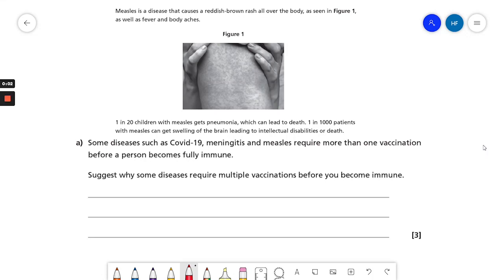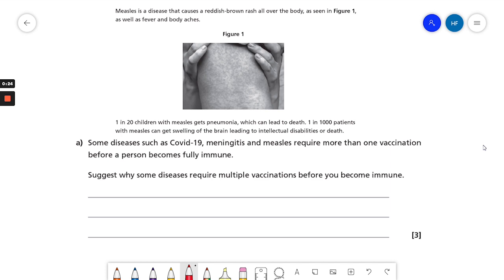Let's have a go at this exam style question. The question says, measles is a disease that causes a reddish-brown rash all over the body as seen in figure 1, as well as fever and body aches. 1 in 20 children with measles gets pneumonia, which can lead to death. 1 in 1,000 patients with measles can get swelling of the brain, leading to intellectual disabilities or death.